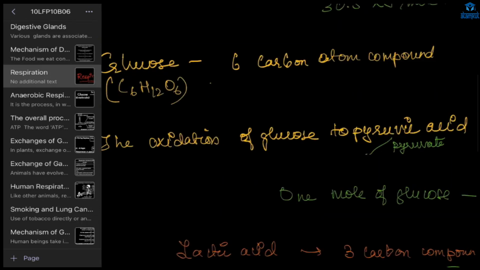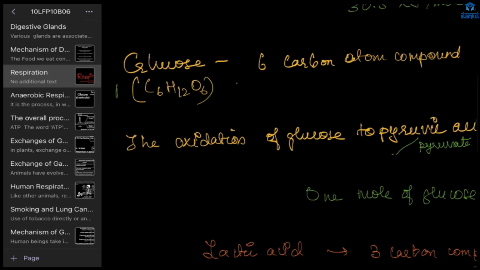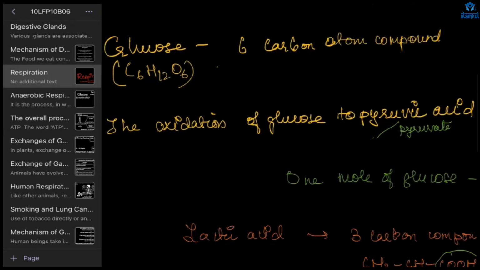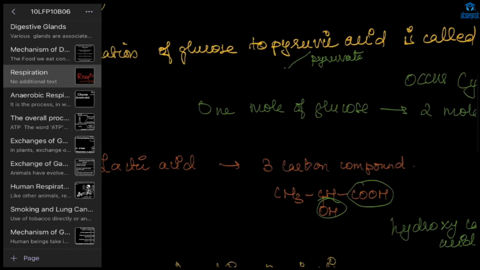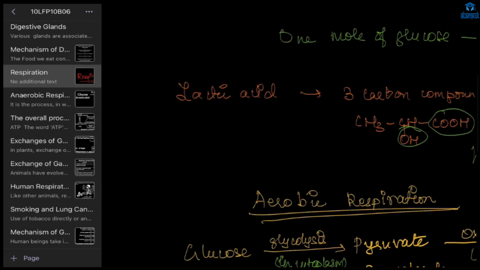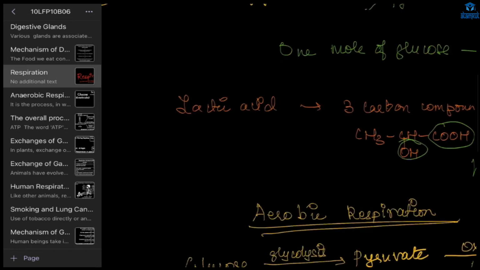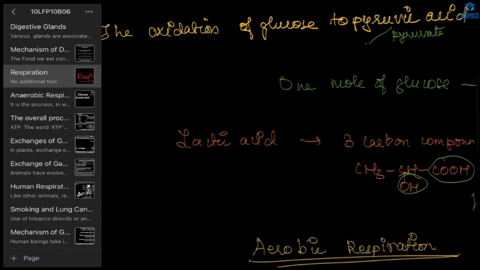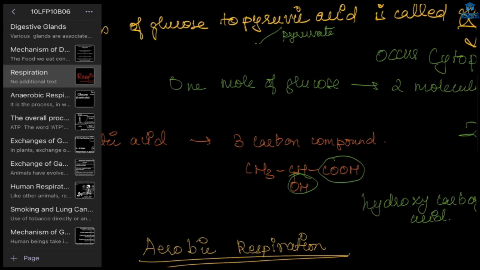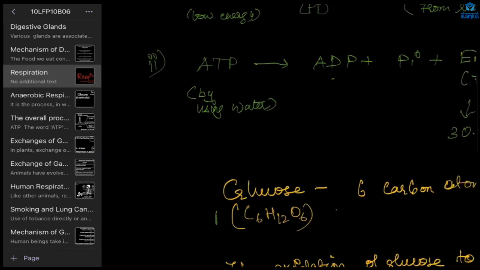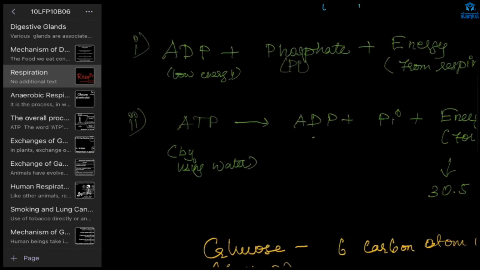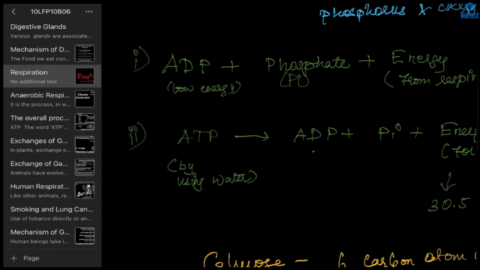Ma'am, can you explain the glucose part which you are showing right now, written in blue, I mean yellow? No, ma'am, not that one. The orange one, ATP is equal to ADP plus Pi plus energy. This green part, yes, ATP. This one that we got, this ADP plus phosphate plus energy.